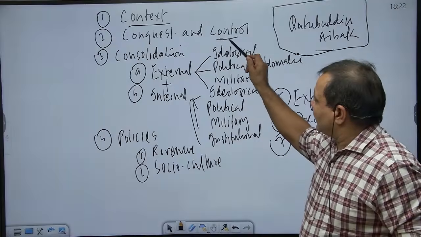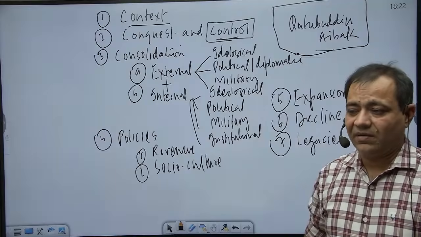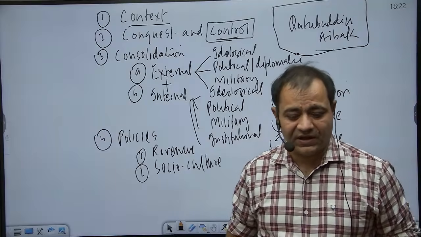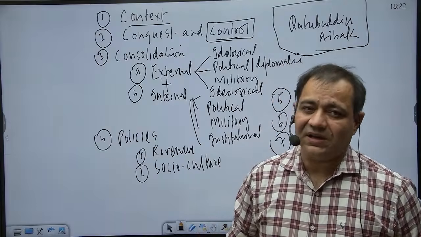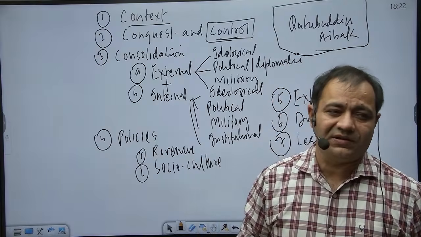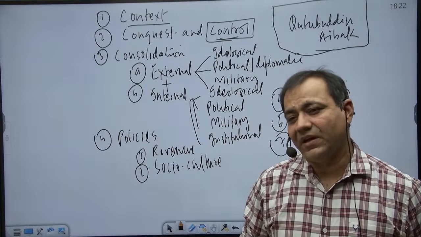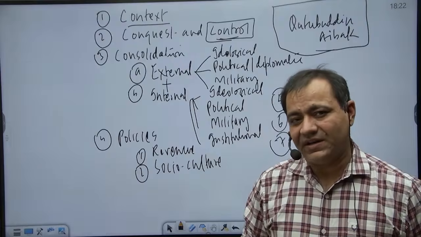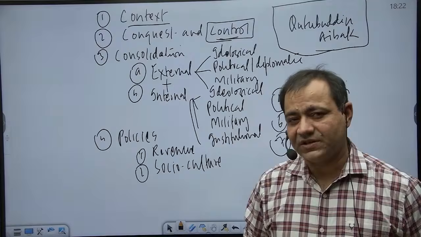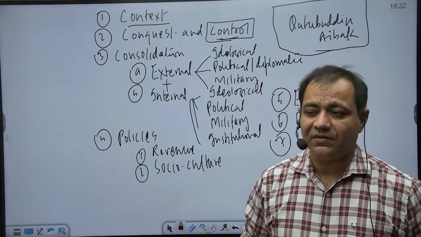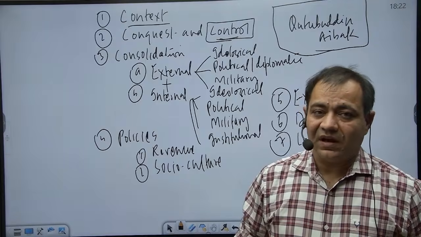Now, his role in the control was this: when Gori left after ensuring his victory in the second battle of Tarain, since he had imperial objectives in India, he wanted to retain the Indian territories as a part of his empire. In this sense, he was different from Mahmud Ghazni, the invader who had invaded India at least two centuries before him, in the first quarter of the 11th century, particularly known for invading the temple of Somnath. So their approaches were different.